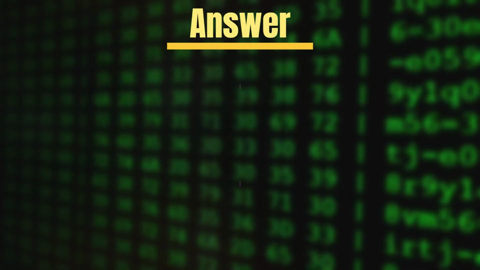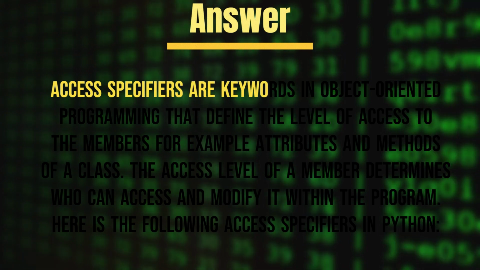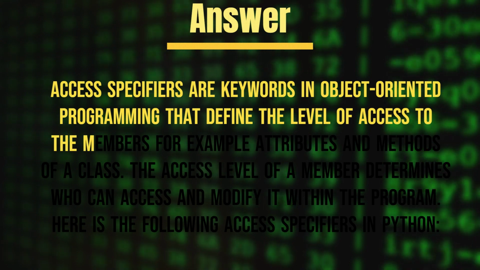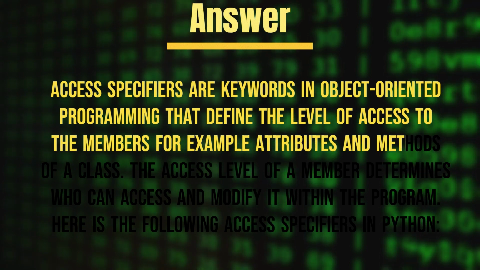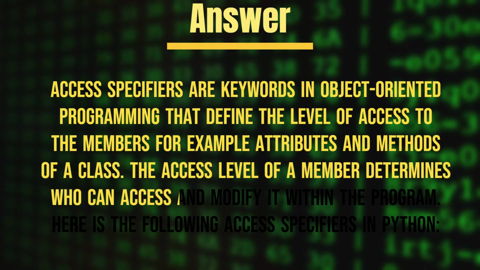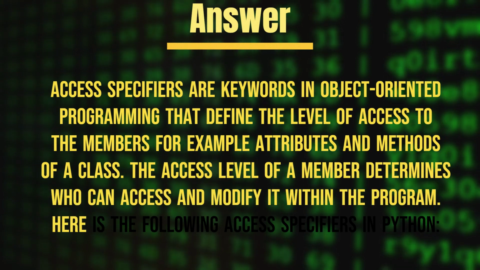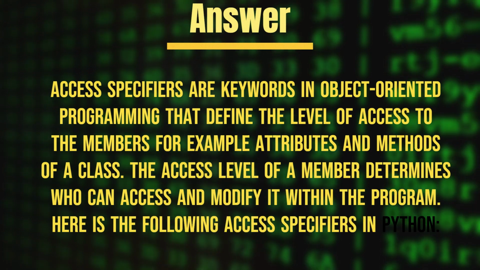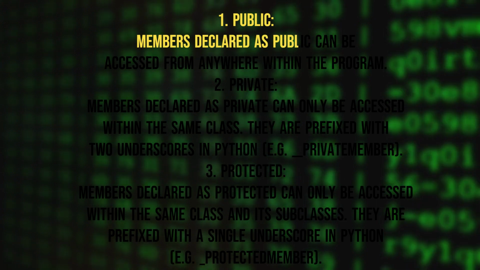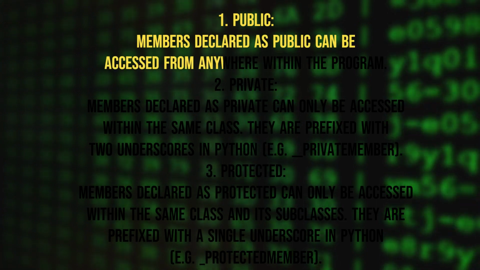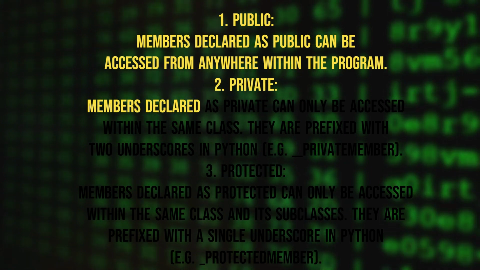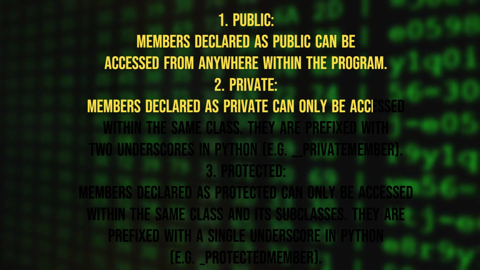Answer. Access specifiers are keywords in object-oriented programming that define the level of access to the members, for example attributes and methods of a class. The access level of a member determines who can access and modify it within the program. Here are the following access specifiers in Python. 1. Public. Members declared as public can be accessed from anywhere within the program. 2. Private. Members declared as private can only be accessed within the same class.